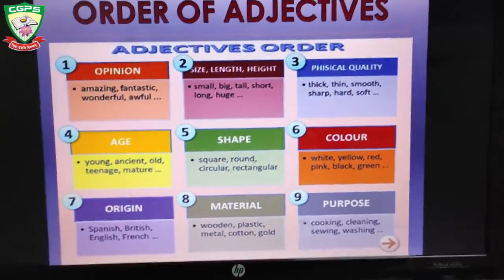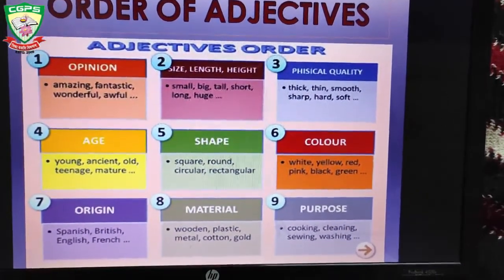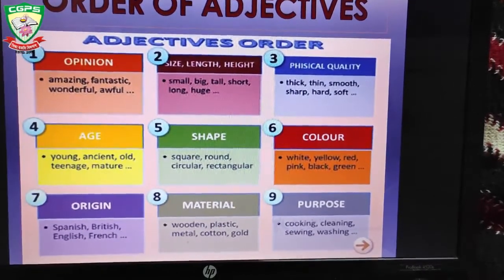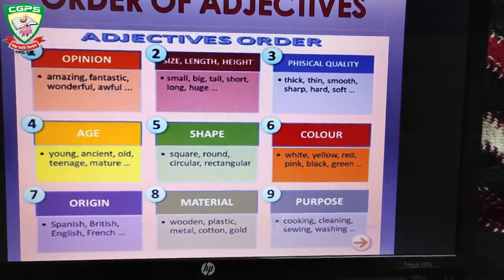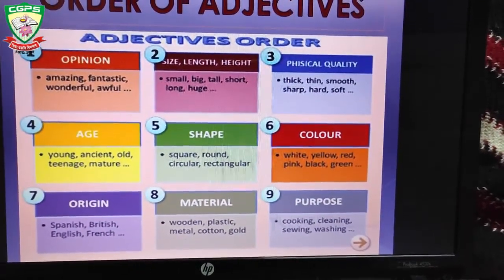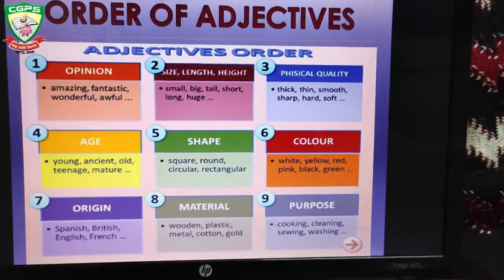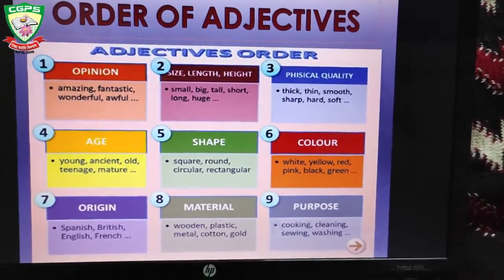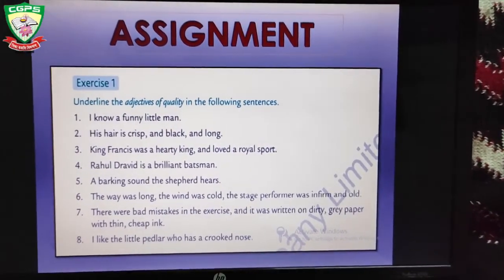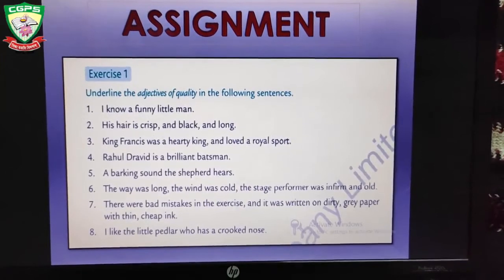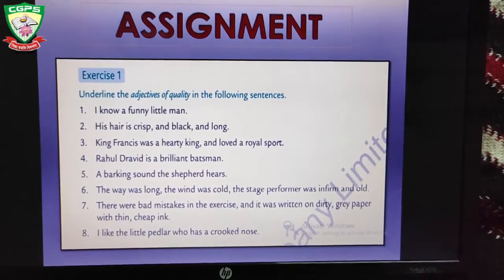Order of adjectives. When we are using adjectives in a sentence and there are more than 2 or 3, 4 adjectives in a sentence, we have to follow this pattern: opinion, size, length, height, physical quality, age, shape, color, origin, material, and purpose. So here are a few assignments which you have to do. Underline the adjectives of quality in the following sentences.